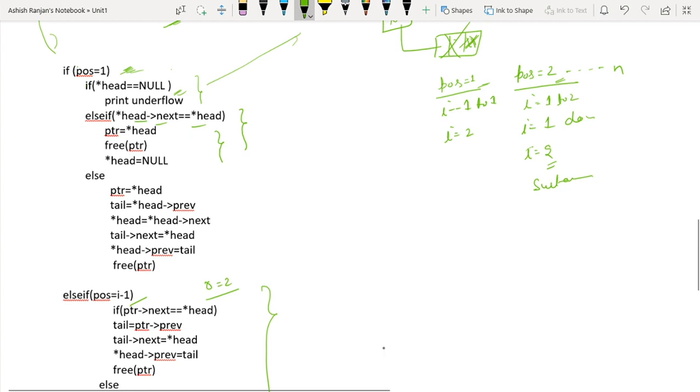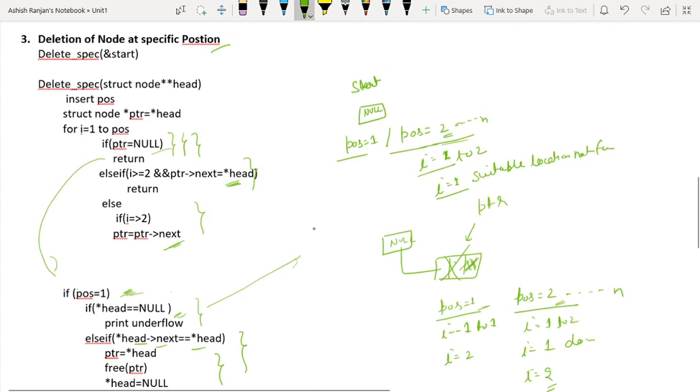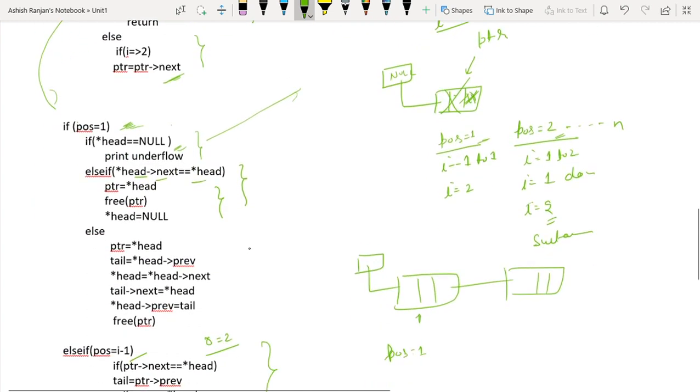Now in the second case, let's suppose we have two nodes. I want to delete the first node, pos equals to 1. So what will happen here? The loop will run from 1 to 1. Nothing will happen. Now again we'll come here. Is this condition true?